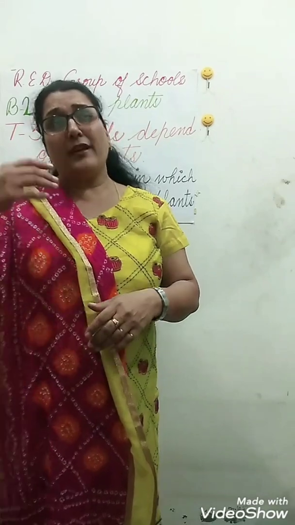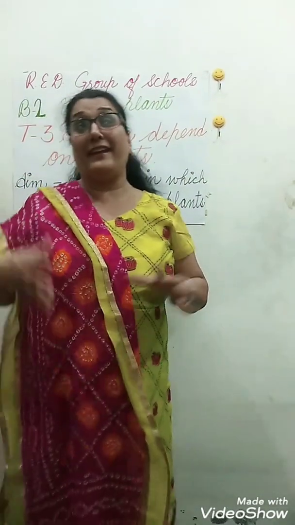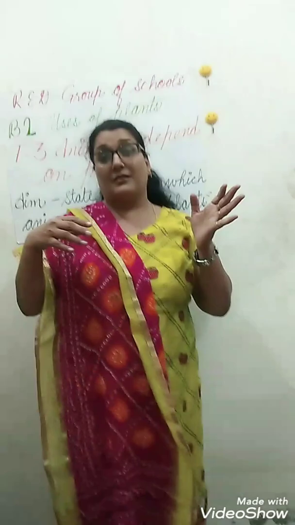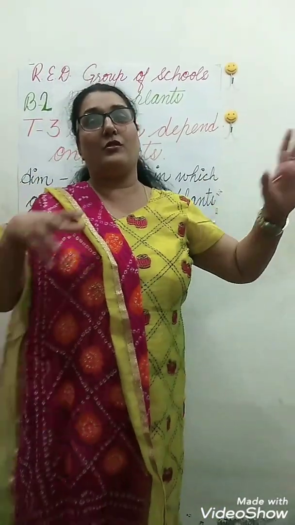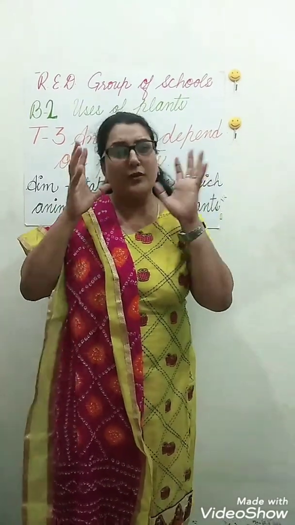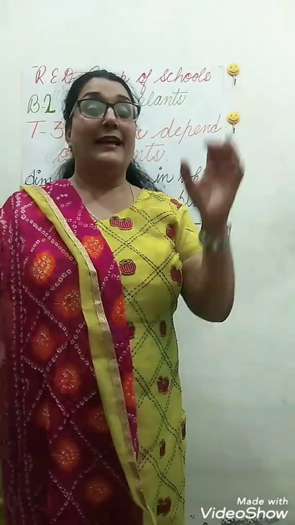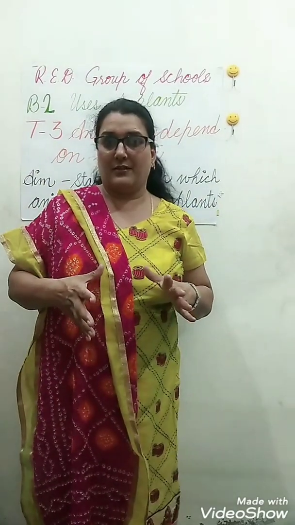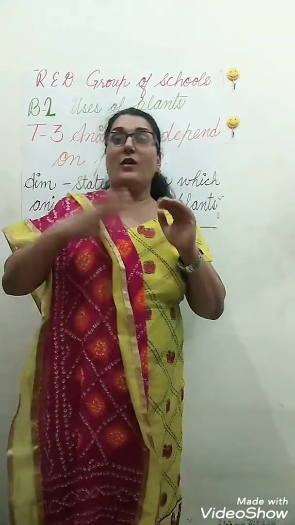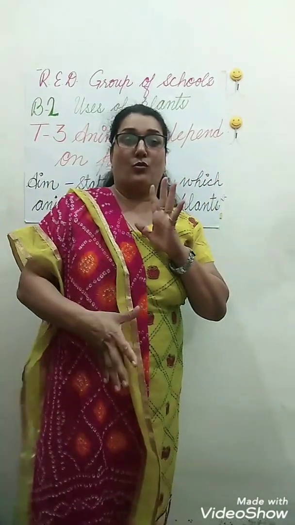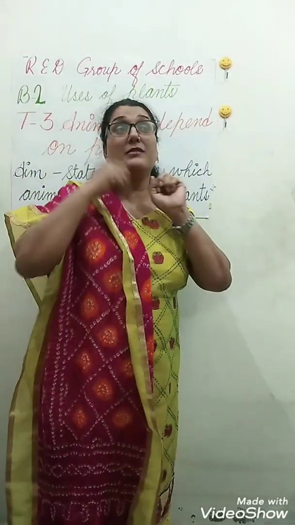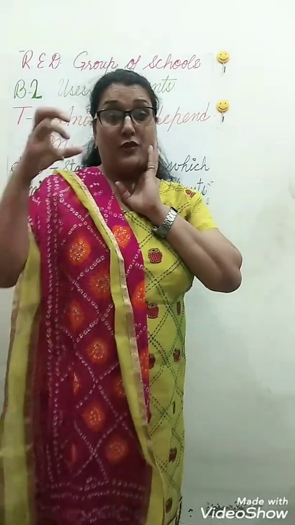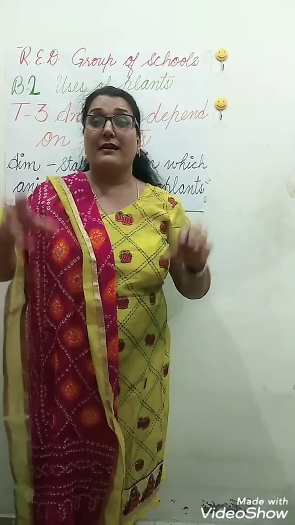Okay. So today we will do one activity for finding out how the plants are useful for animals. Means how the animal depends on the plants. So now what you have to do, you have to think and then you have to write in a notebook how the plants are useful for animals. Means how the animal depends on the plants. You have to write in your notebook.